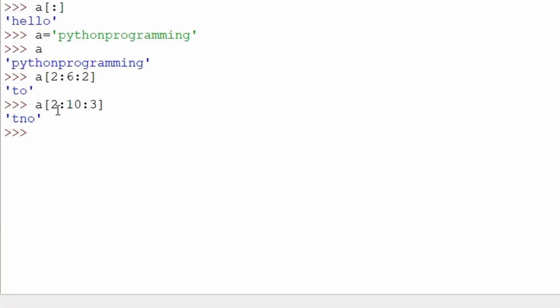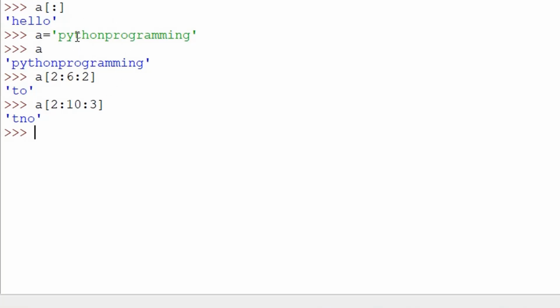Here, the first value is 2, so it is pointing at T. And the second value is 10, so it will become 9. So it will point at 0, 1, 2, 3, 4, 5, 6, 7, 8, 9. It will point at G. So our value should be sliced starting from T all the way to G. And the third value is 3, so it's going to jump 3 characters.